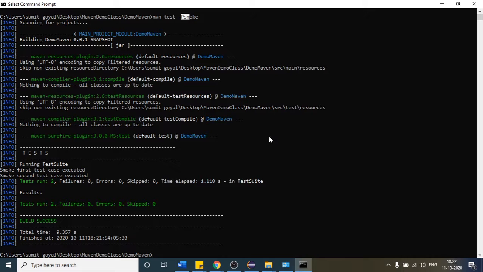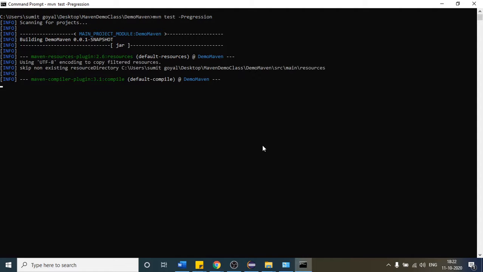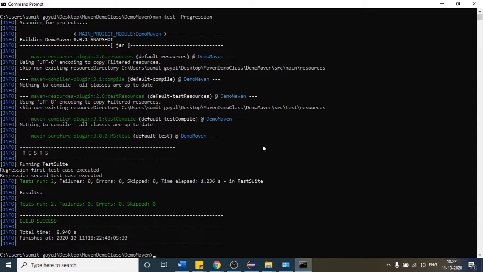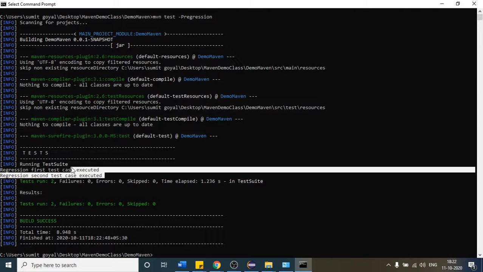After that, you can do one more thing. If the client again comes to you and says I want to run only the regression test case. So this time, what is the command? What is the ID we have provided? We have provided the regression ID in our pom.xml file. Hit enter. You can see it has executed. You can see the regression first test case executed and the second one. So is it clear to everyone? What is this profiling concept? You can switch between your testng XML.